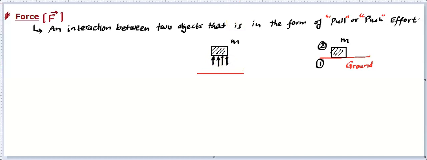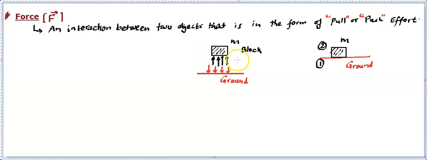And what the block is doing on the ground, this interaction is equal and opposite. You'll find this block is pushing the ground in the downward direction. So it will depend on what we are looking at. If we are looking at this block, then you see on the block the force is being applied by the ground. And if you are looking at the ground, then you can say the ground is subjected to a force by the block. So the block is applying a force on the ground, and the ground is applying a force on the block, which we can draw like this.